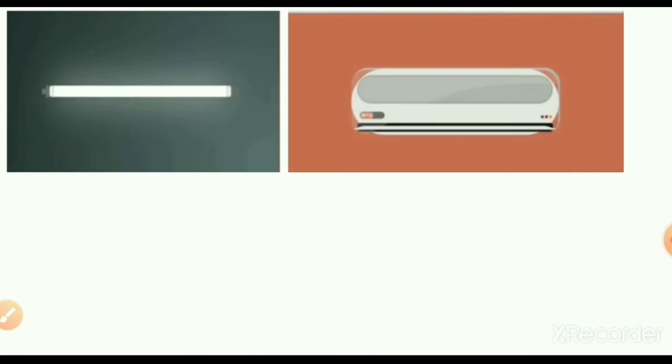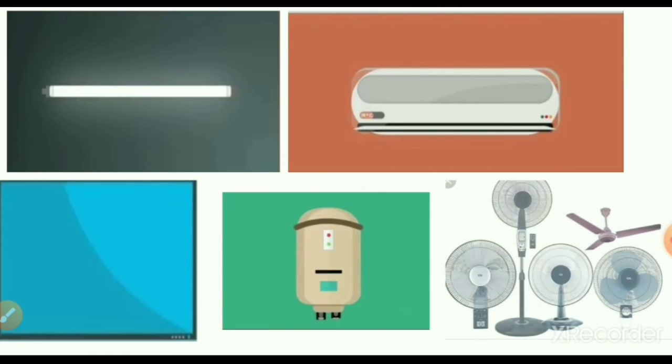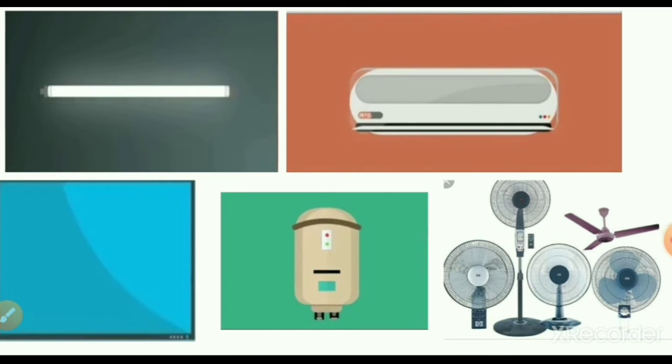Not only the bulb, but also the air conditioner, television, water heater and fan, and so on, also need electricity to function. Is it correct?